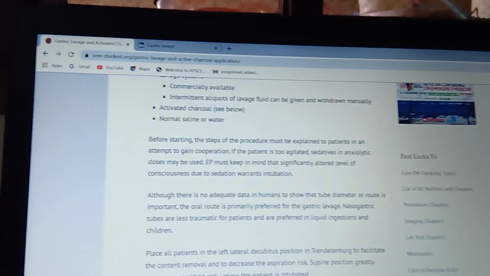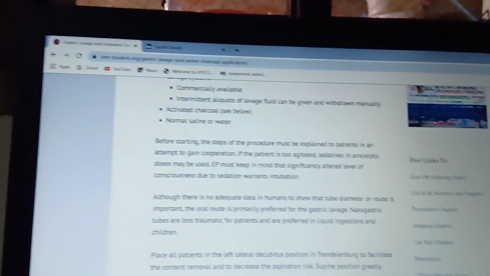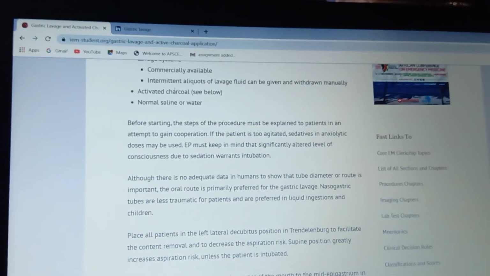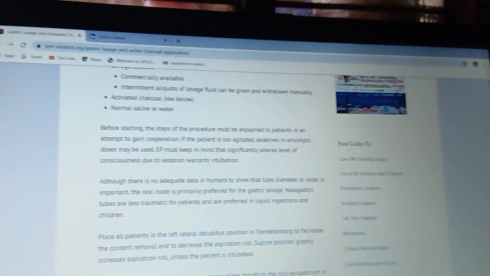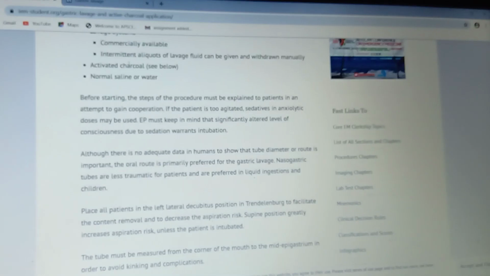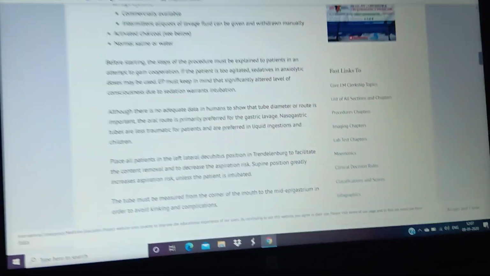If you are measuring from the mouth, you take it from the mouth. Up to that marked level only you have to insert the nasogastric tube. Okay, so that is the correct position for entering the tube.